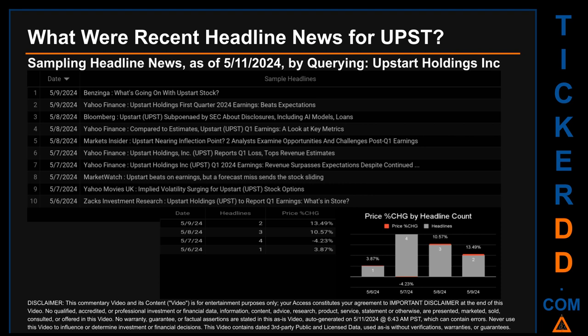The latest publication date of Thursday, May 9, 2024, was actually the day with the highest percentage change in price. It saw a price jump of 13.49%.